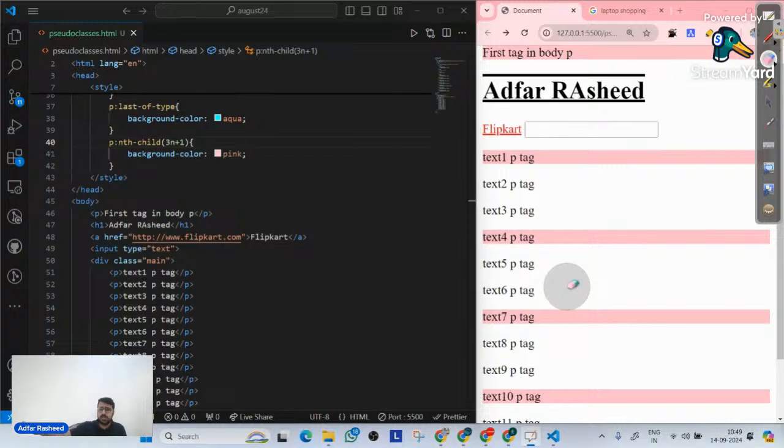And there are a lot of other pseudo classes: nth last child, nth last of type, first child, last of type. All of those pseudo classes you can understand, because if you understand these things, you can make sense out of them automatically as well.